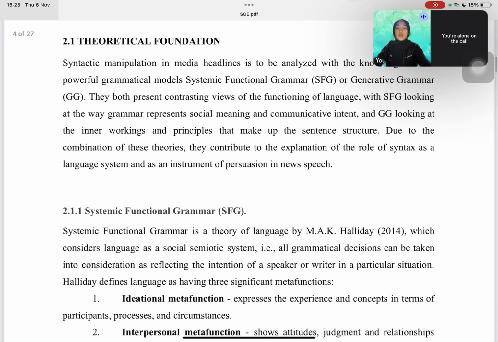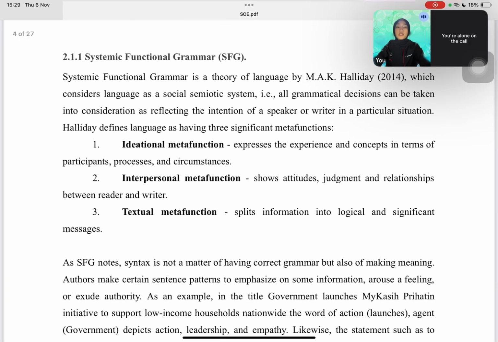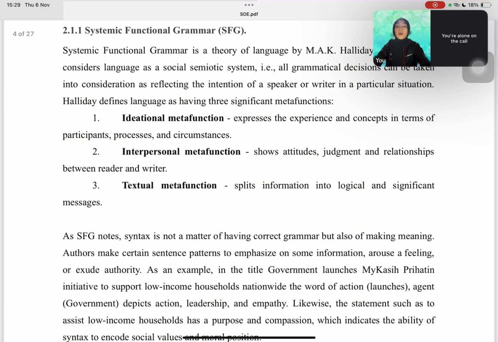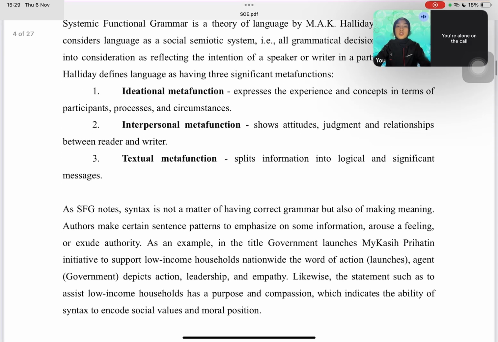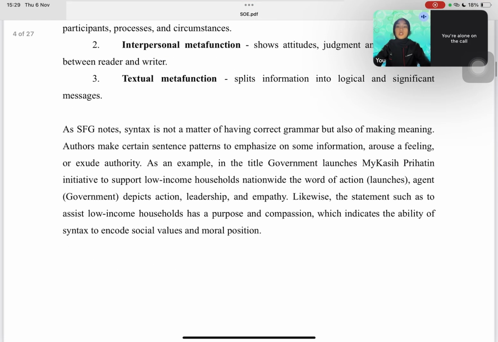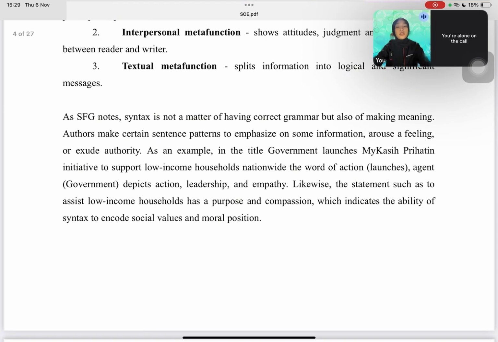Let's move on to the theoretical foundation. The first one is systemic functional grammar, SFG. SFG views language as a social system. According to Halliday, every sentence performs three metafunctions: ideational, which expresses experience and ideas; interpersonal, which shows relationships and attitudes; and the last one is textual metafunction, which organizes information clearly. SFG focuses on meanings, where, for example, it asks, why did the writer choose this structure? What effect does it create?